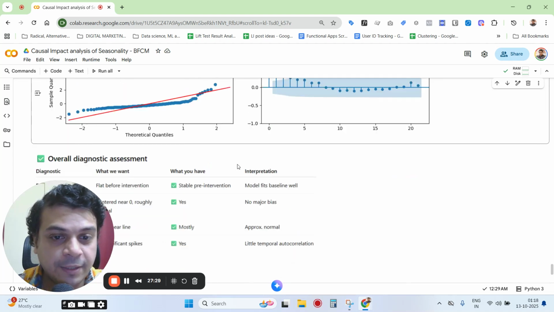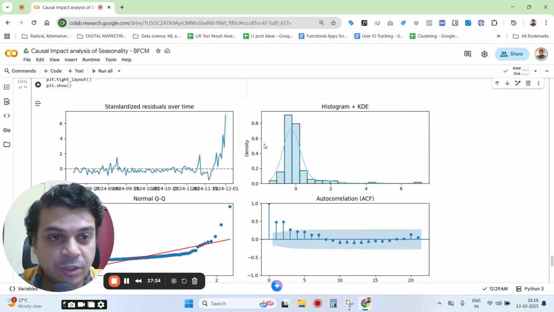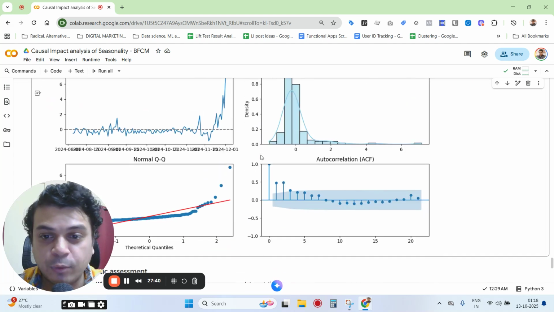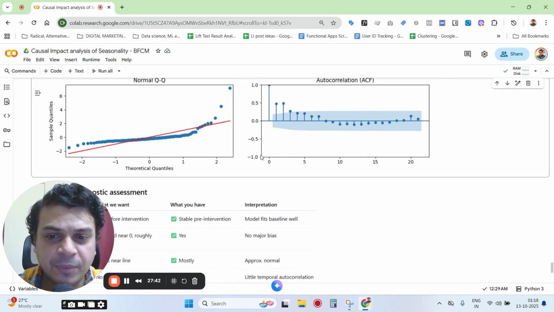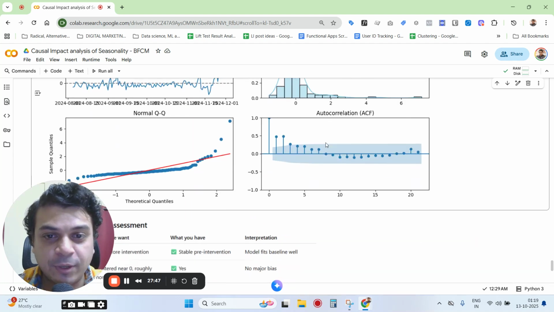So it fits the baseline very well. Stable pre-intervention, you can see this is centered around zero, the histogram, and therefore that also shows that there's no major bias here. And the normality assumption has really worked very well.